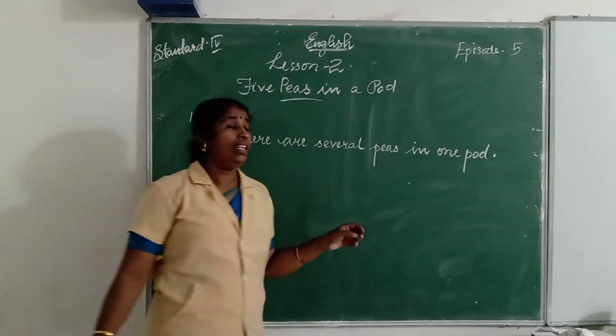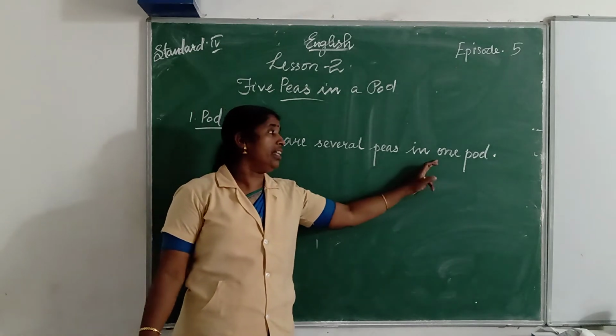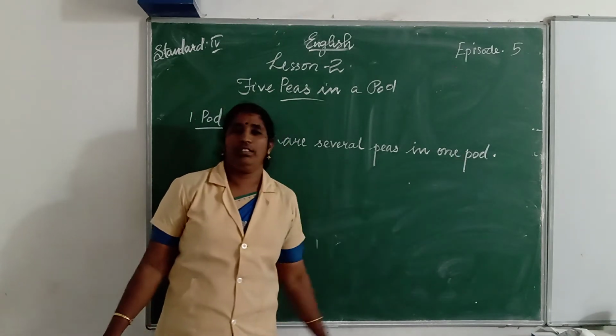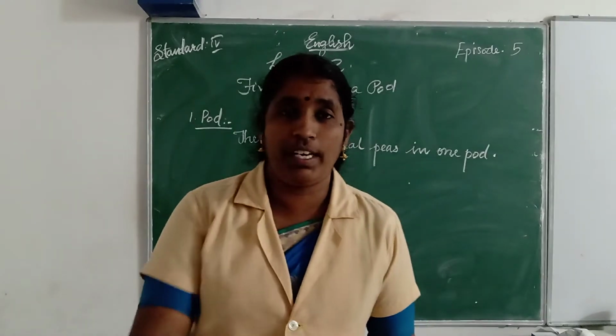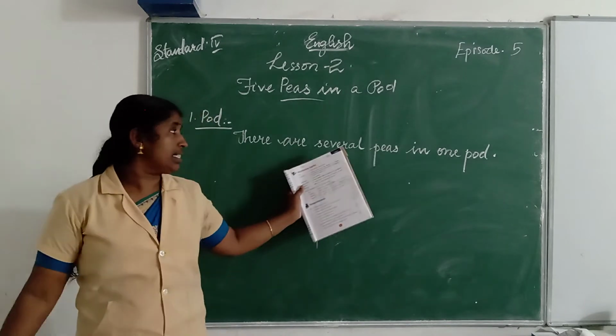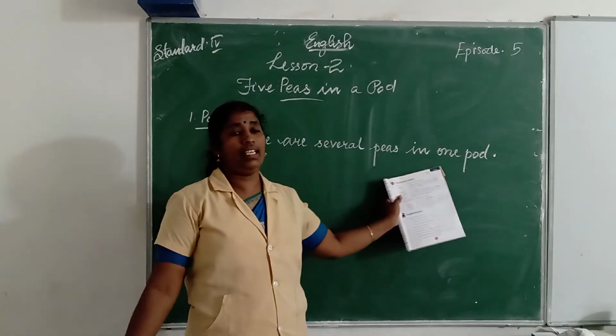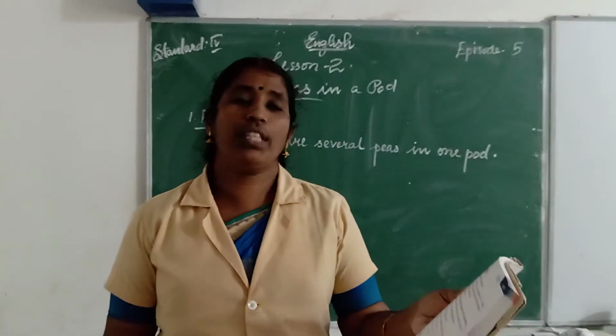Okay, is it clear? There are several peas in one pod. Did you finish? Okay, yes. Let us move on to the next word.